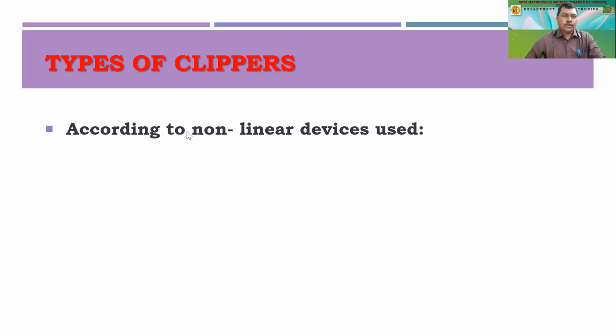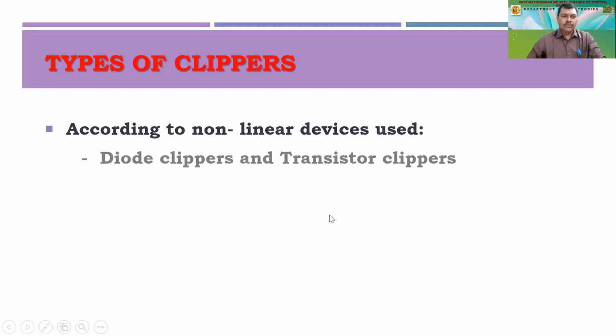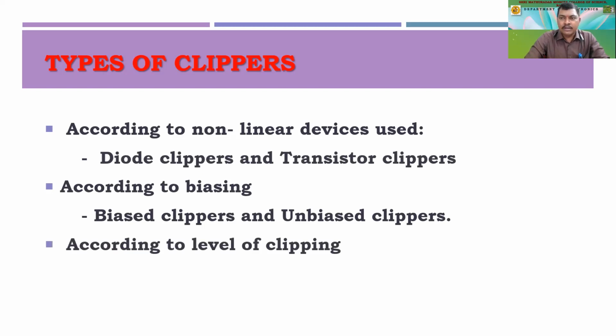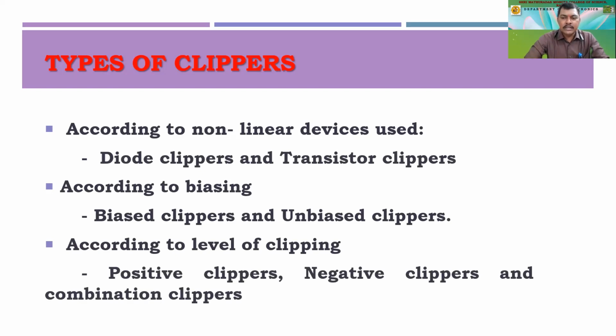So we are having types of clippers according to the non-linear devices used. We are having diode clippers and transistor clippers as well. According to biasing, we are having biased clippers and unbiased clippers. Then according to the level of clipping, कितना काटना है उसके हिसाब से, we call them positive clippers, negative clippers, and combination clippers.